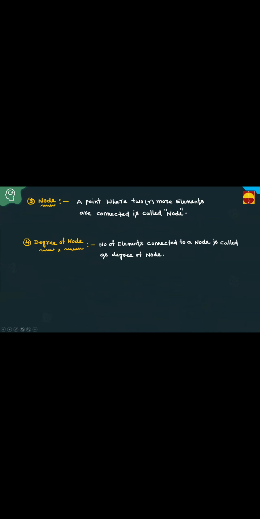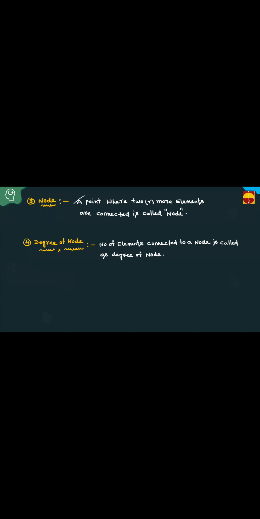Next, you have to see what a node is and what the degree of a node is. A point where two or more elements are connected is called a node. Students, once again I'm repeating this statement. Actually, I took this session previously, but it was not recorded. That's why once again I'm taking this one. Those who already attended this session can leave, but if you want, you can listen once again. The continuation of this topic will be in the evening session.